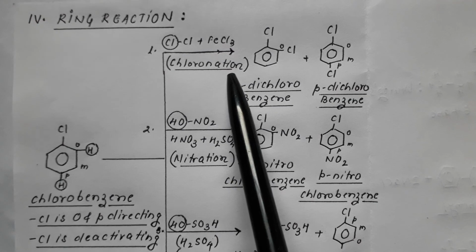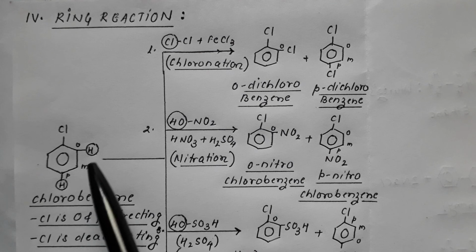This reaction is chlorination, reaction of chlorobenzene with chlorine in presence of FeCl3, which is the halogen carrier.